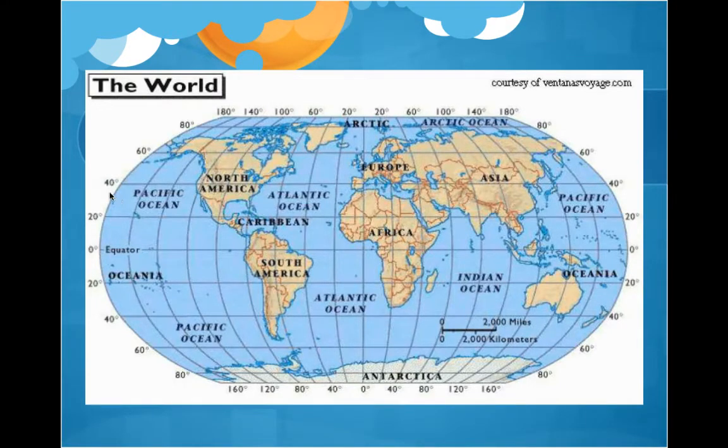For example, Savannah, Georgia, which is located right over here, might be 32 degrees north and we'll say maybe 80 degrees west. So using this grid system of latitude and longitude, you can actually find any single spot on planet Earth. Later on in this week, we're going to get some actual examples, and you guys are going to be practicing finding locations using latitude and longitude. But like I said, I want to make sure that we have a basic understanding of what geographers are using when it comes to exploring this idea of location. Location is finding the exact spot on planet Earth where something is. You need to remember that.